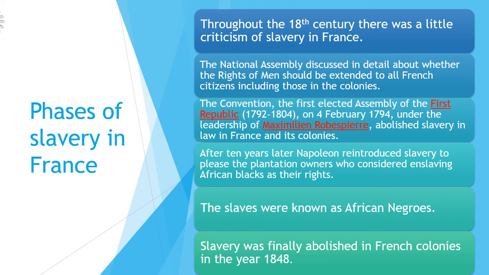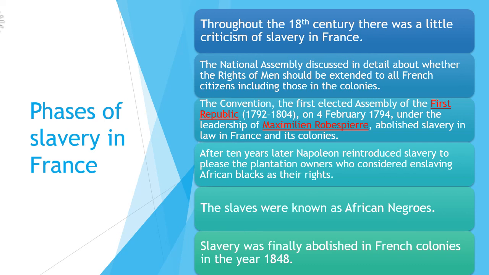So what he did, he again started slavery in France, and he said that it is their right to enslave African blacks. So now again slavery was introduced in France, and these slaves were known as African Negroes.